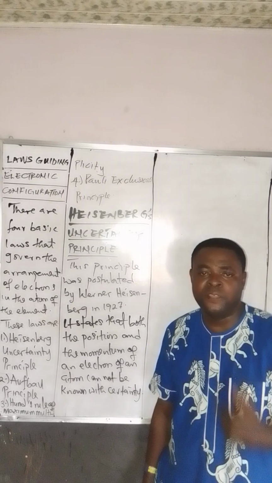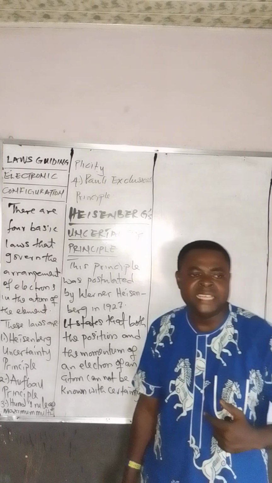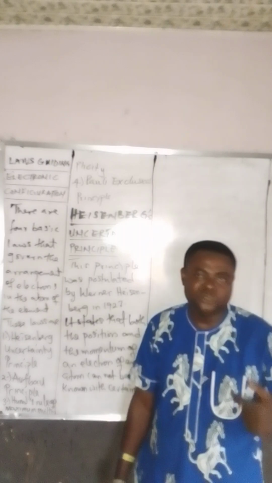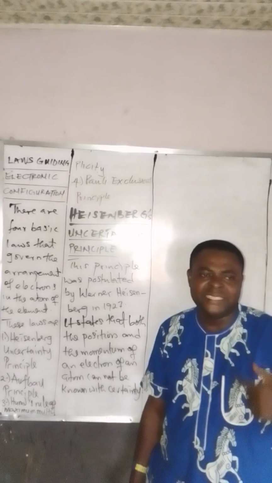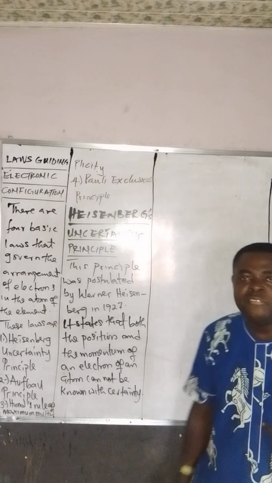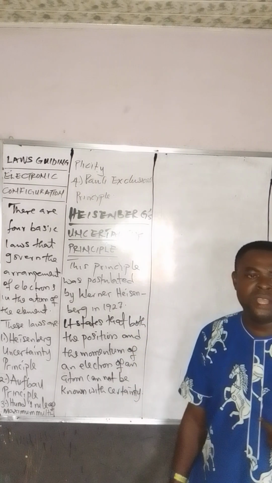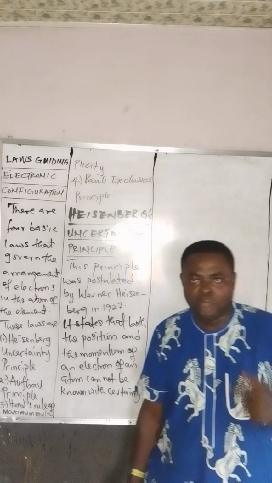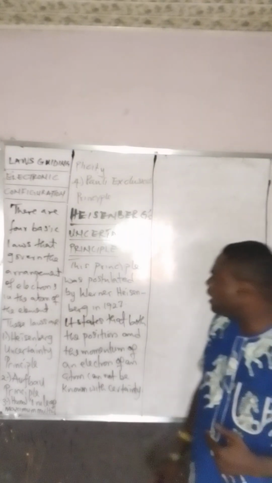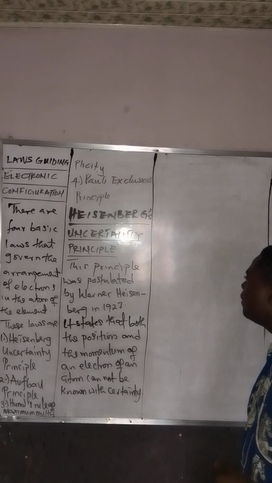And from the fact that it is also possible that electrons can move from a permitted energy level to another permitted energy level, moving from ground state to excited state, nobody can determine the position of the electron with certainty. And that is why it is difficult for us to determine the bond angle in a molecule, and as well the bond length in a molecule, with certainty. That is what Heisenberg Uncertainty principle is talking about.